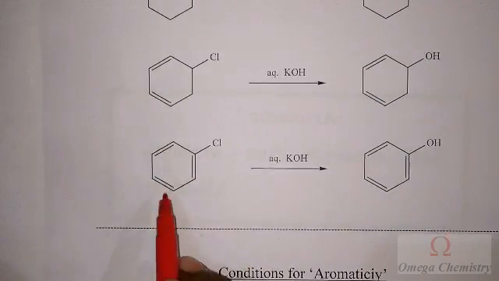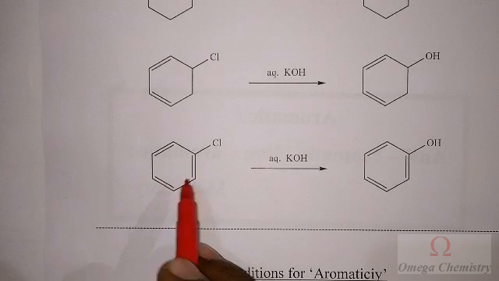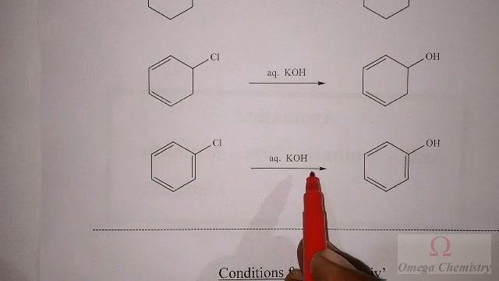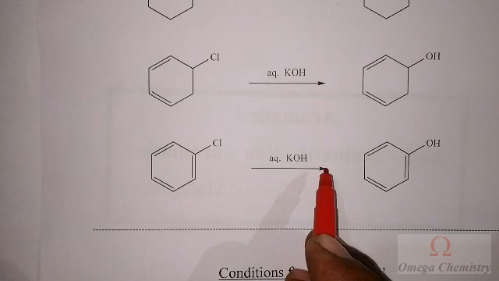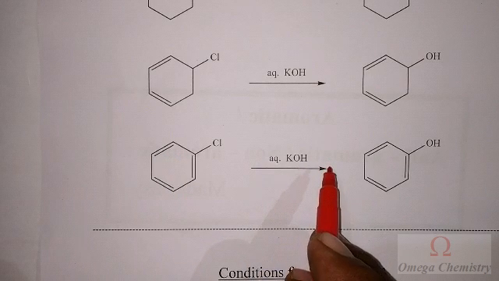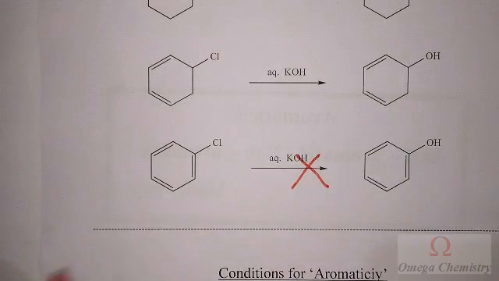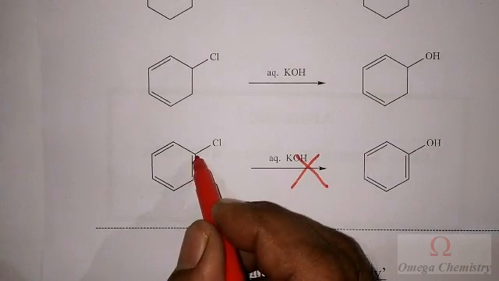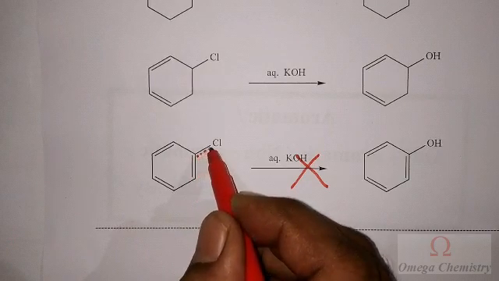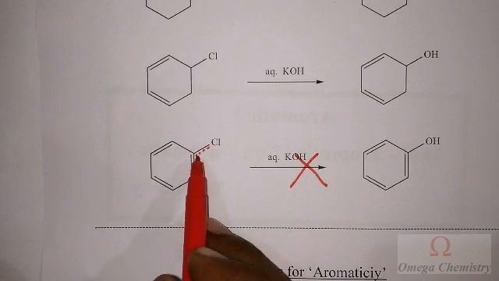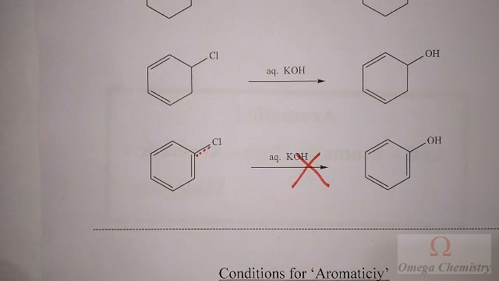But if I have one more double bond like this, I expect the rate of the reaction must be much greater than the previous three cases, but to my surprise, the reaction doesn't happen at normal conditions. That is because we know there is a partial double bond character between this chlorine and carbon. Okay, so Erich Huckel proposed his famous theory on aromaticity.